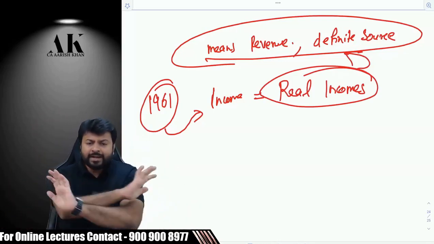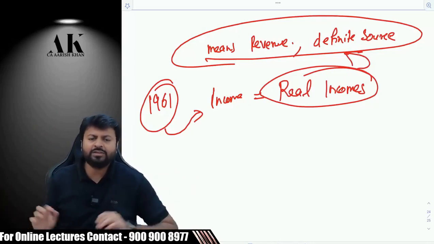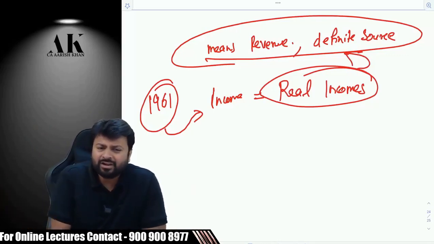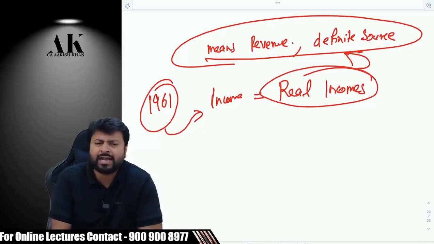We are not intending to charge gift taxation. Are you clear? We are not intending to charge subsidies. Subsidies are once-in-a-while gains. It's a windfall gain. It's a capital receipt. We are not intending to charge that.